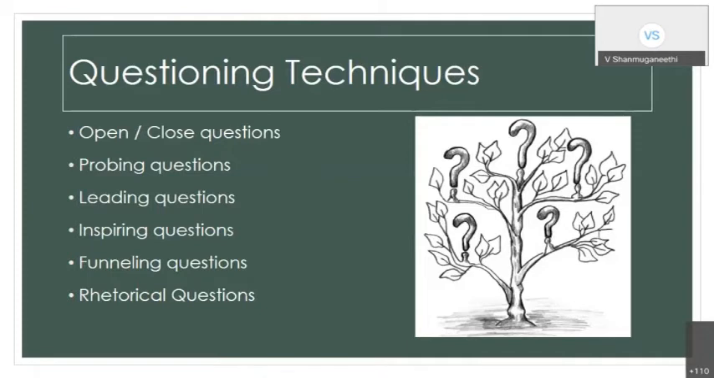Sir, is there any evaluation tool for subjective papers? No, sir. For subjective papers, it is very difficult to have an evaluation tool. The teacher has to do the evaluation. Only for objective papers can we have an evaluation tool.